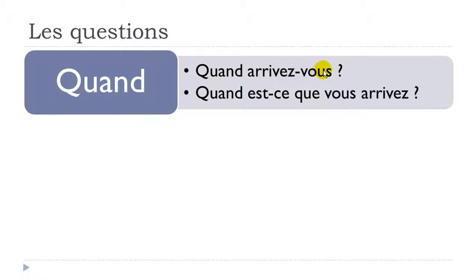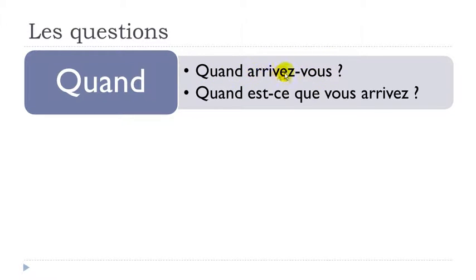So normally, of course, the subject is before the verb, okay? But then the correct way to make a question, if you start with this quand, is to change the order. So first you put the verb, then you put this pronom personnel, okay?